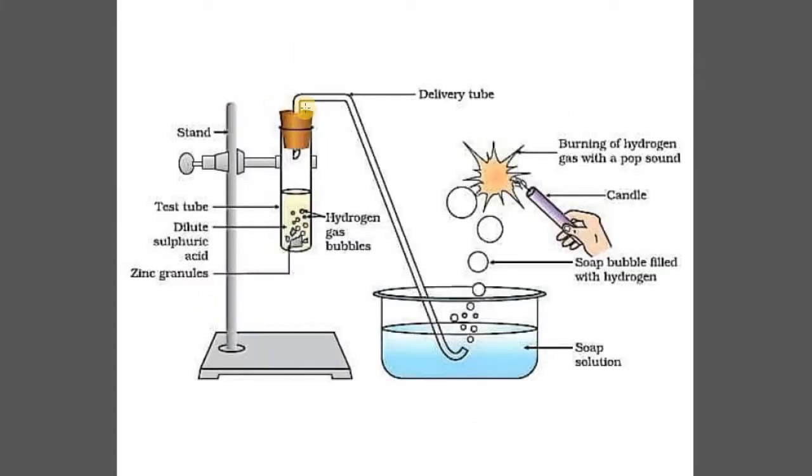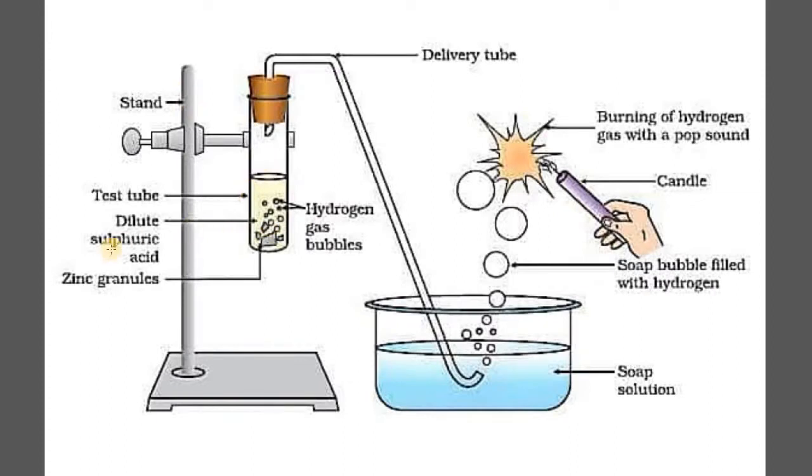This is the diagram of another setup which has been discussed in your NCERT also, where you can see a proper setup has been given. Here dilute sulfuric acid is allowed to react with zinc granules. Always remember, zinc will always be present in the form of granules. This was one of the exceptional cases in the physical properties of metals, wherein we discussed that zinc, being a metal, is non-ductile and non-malleable. So it is present in the form of granules.